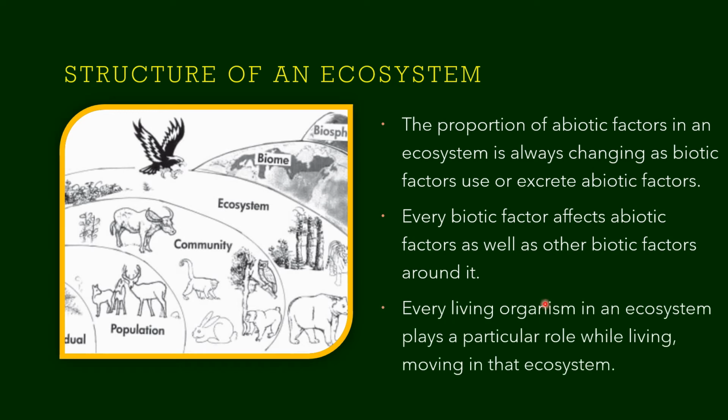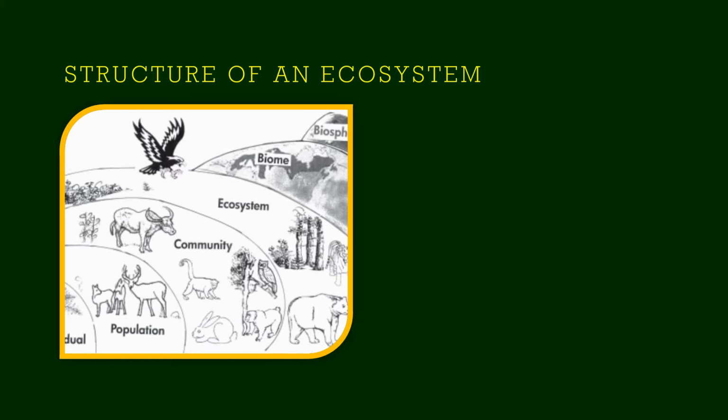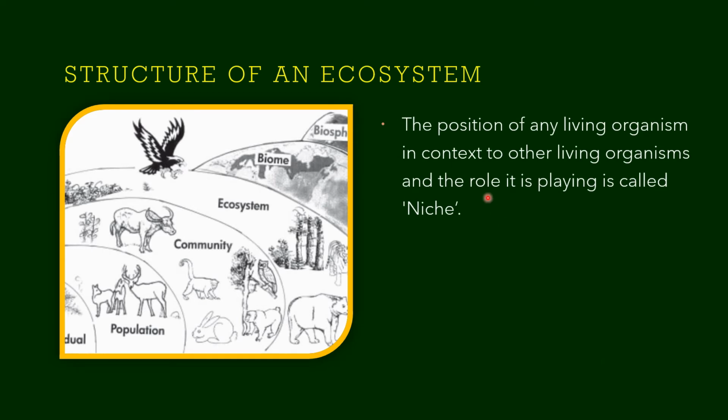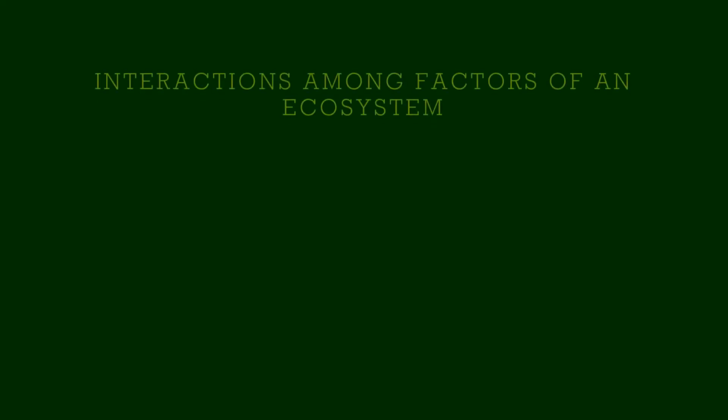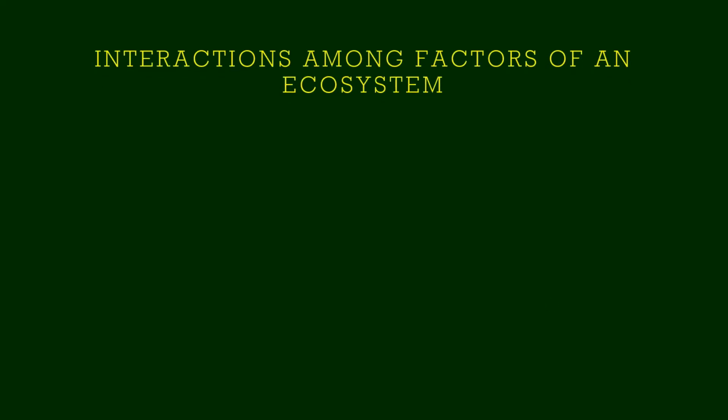Every living organism in an ecosystem plays a particular role while living and moving in that ecosystem. The position of any living organism in context to other living organisms and the role it is playing is called its niche. Example, a sunflower plant in the garden evolves oxygen into the air and provides food and shelter for insects like ants, honeybees, etc. So we all directly or indirectly depend upon other living things and abiotic factors for survival. Shall we learn about the interactions among factors of an ecosystem, children?